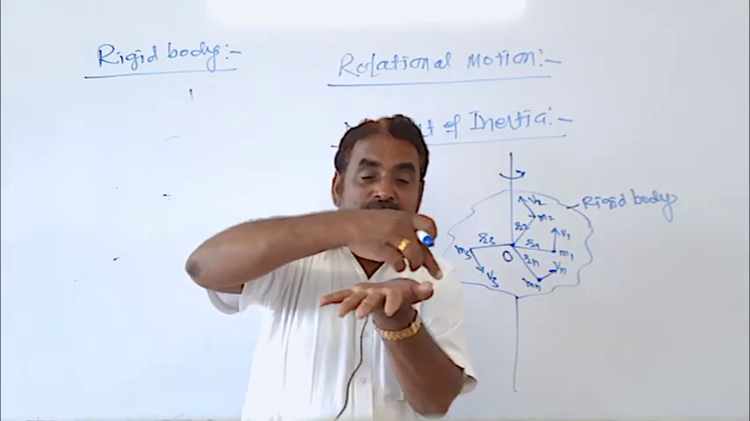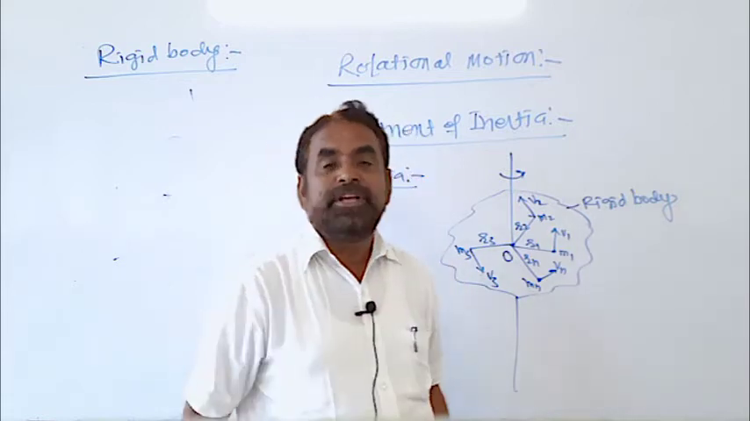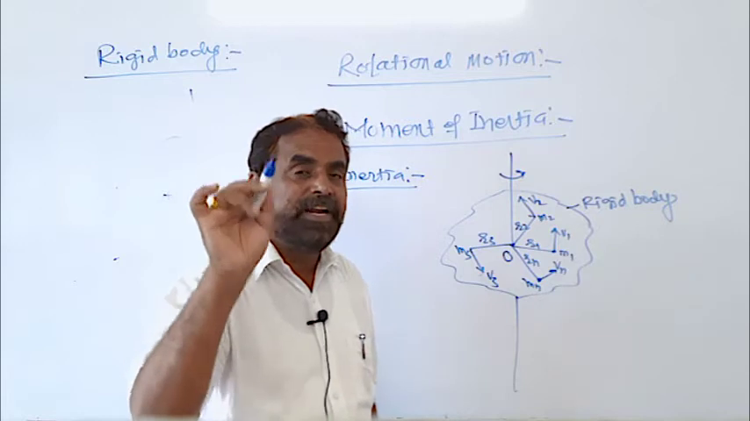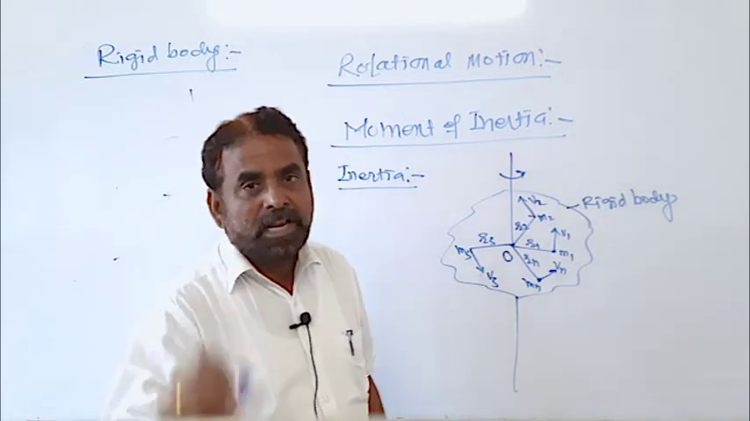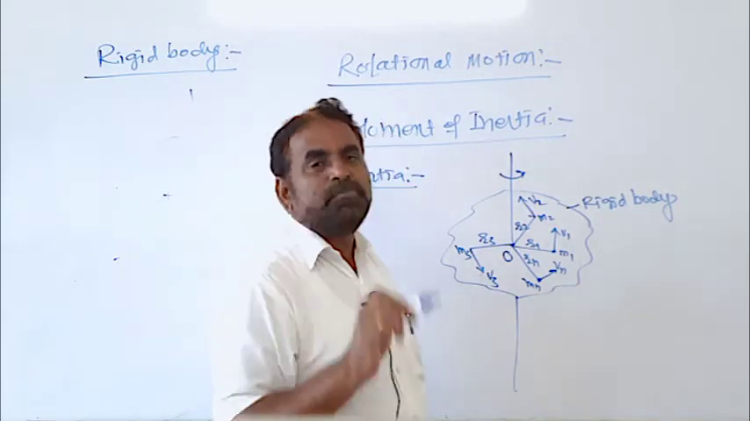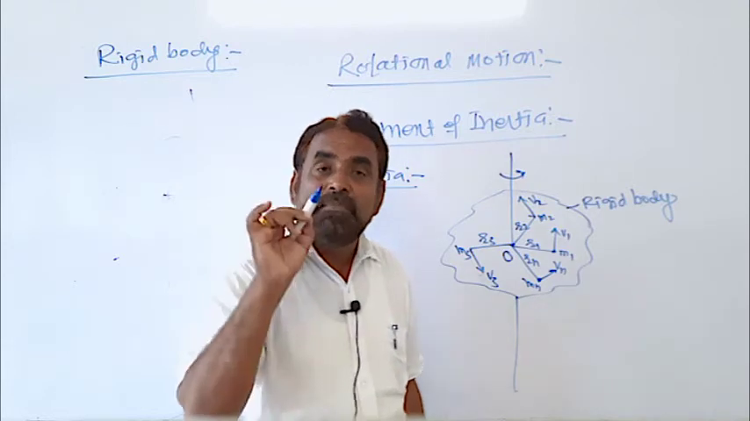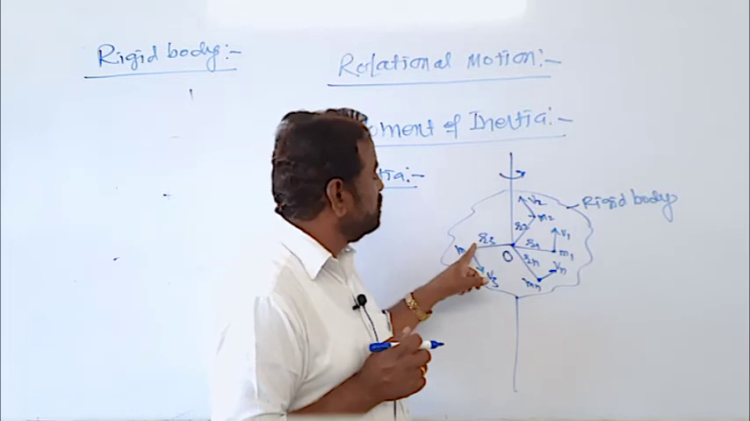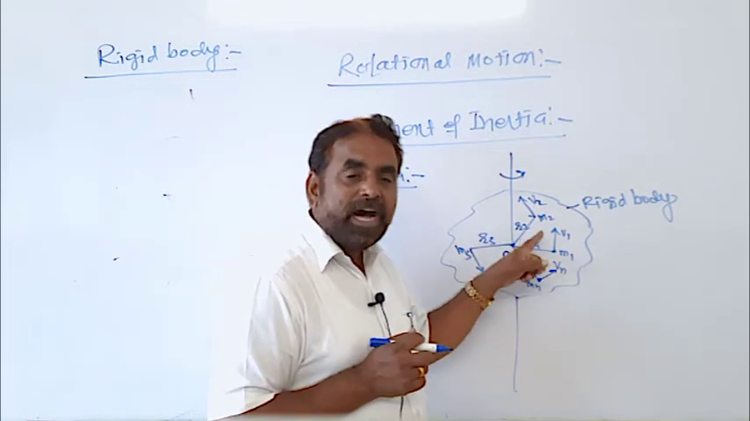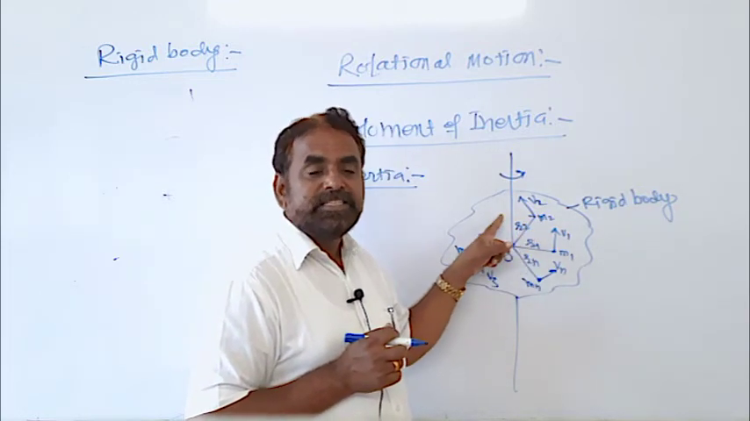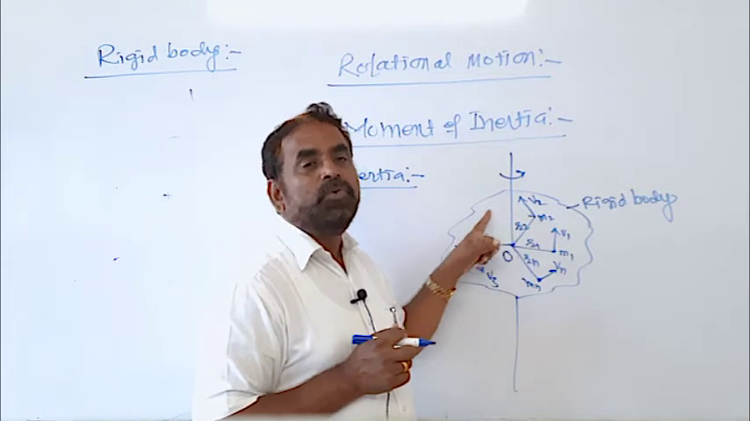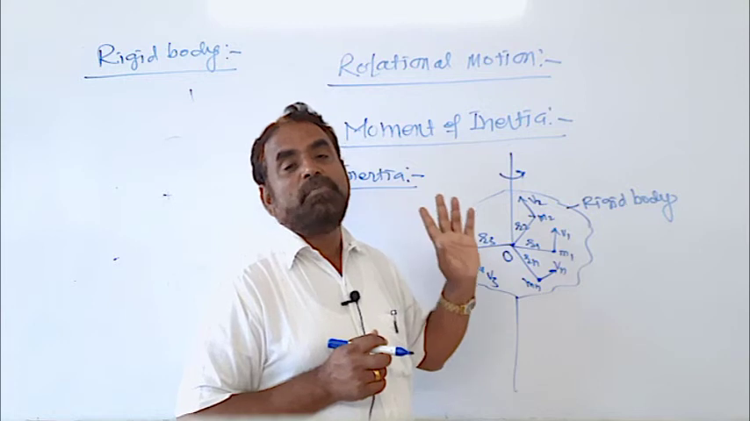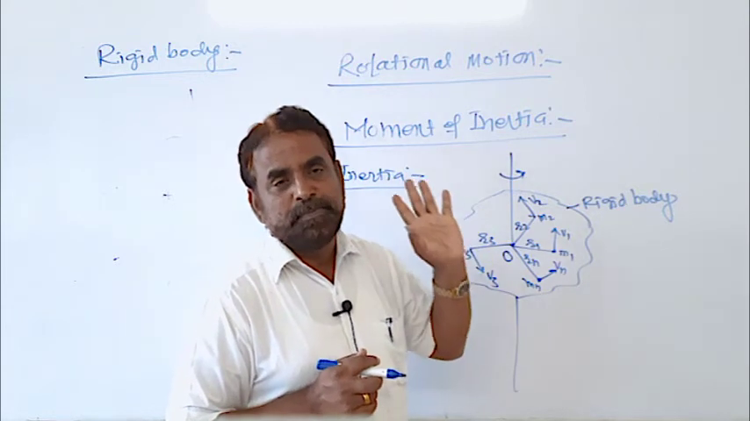Any type of body is made up of a large number of infinitely small particles. Large number of infinitely small particles of masses m1, m2, m3 and so on up to mn are situated at distances r1, r2, r3 and rn from the axis of rotation respectively.